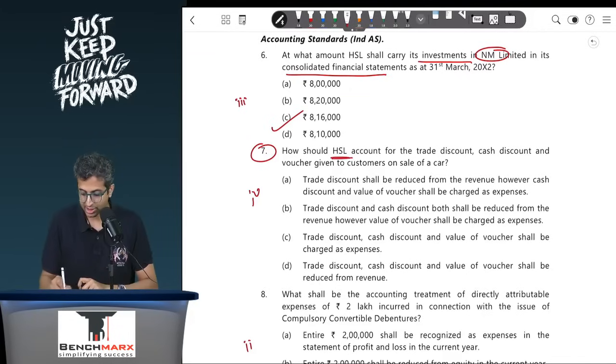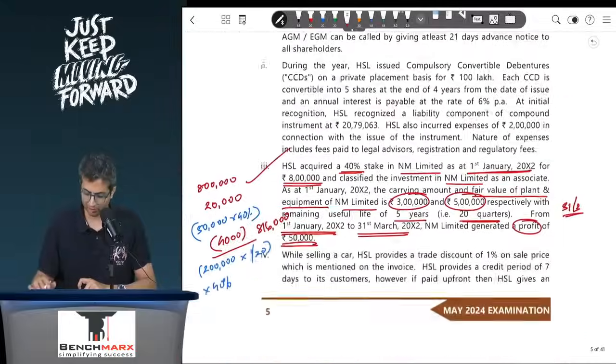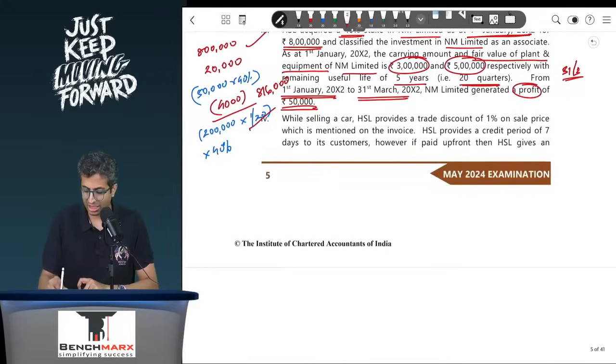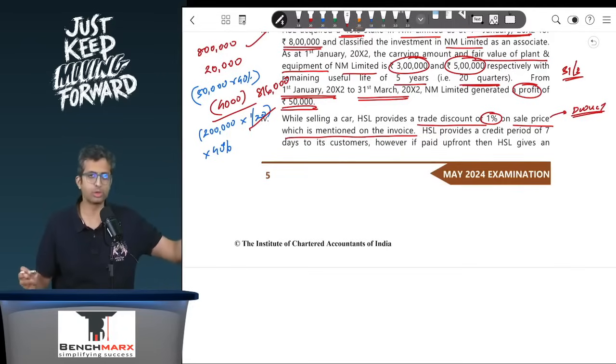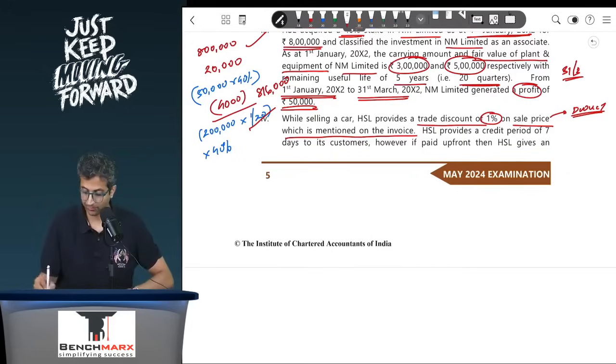How should HSL account for the trade discount, cash discount and the voucher given to customers on the sale of a car? So if you look at sub point 4, while selling a car, HSL provides a trade discount of 1% on the sale price, which is mentioned on the invoice. So this is clearly something which we say is to be deducted. This is a 1% trade discount. As per GAAP also you deduct, and otherwise also this is something that you don't expect to receive and hence you deduct.